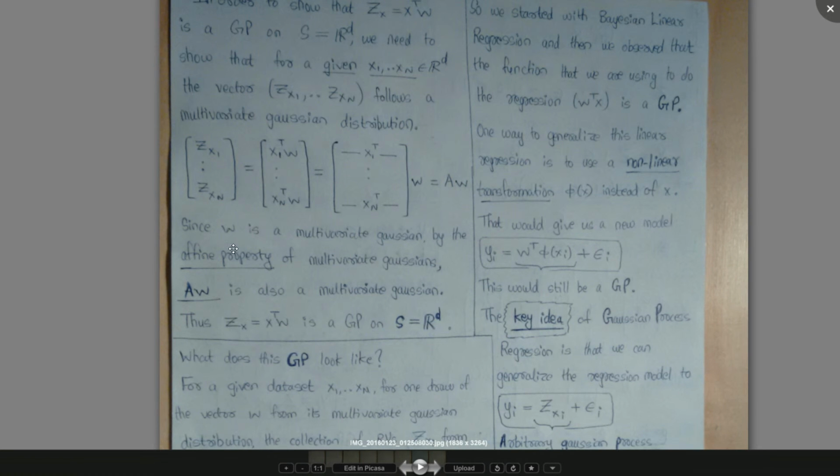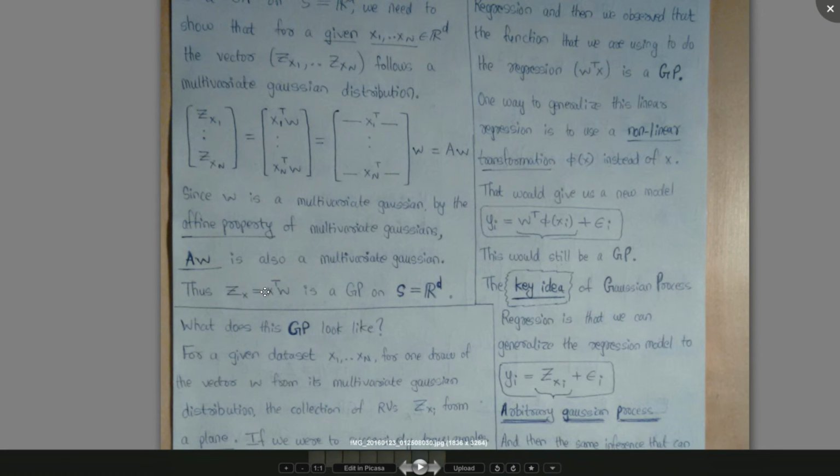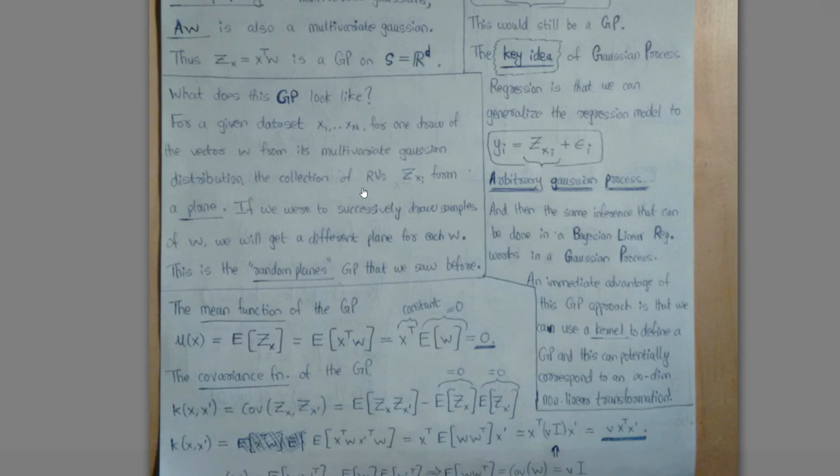So by what is called the affine property of multivariate Gaussians, because we assume W to be a Gaussian, this vector is also a multivariate Gaussian, right? And this is true for any given x1 to xn. So this z(x1) to z(xn) is a multivariate Gaussian, and therefore this z(x) equals x transpose W is a Gaussian process.